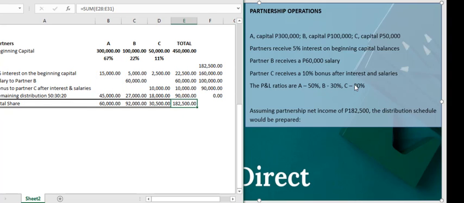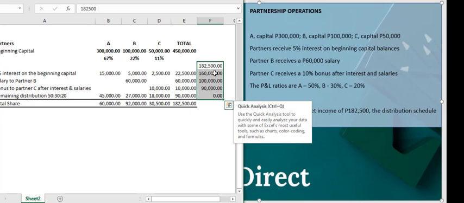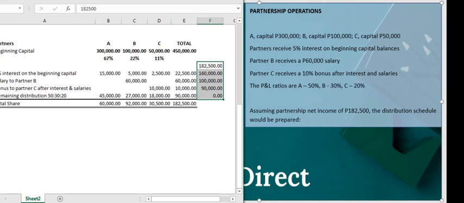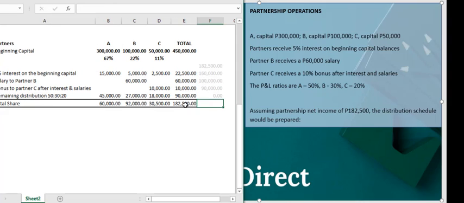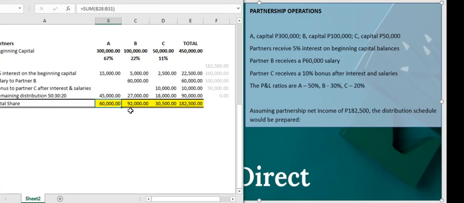Okay, so here, this is just for our reference. Okay, let's lighten it up so it won't be that glaring. Okay, so the partnership distribution would show us this. Partner A will receive 60,000. Partner B will receive 92,000. Partner C will receive 30,500. That is how we will distribute the 182,500. Okay, so this is our sample problem for partnership operations.